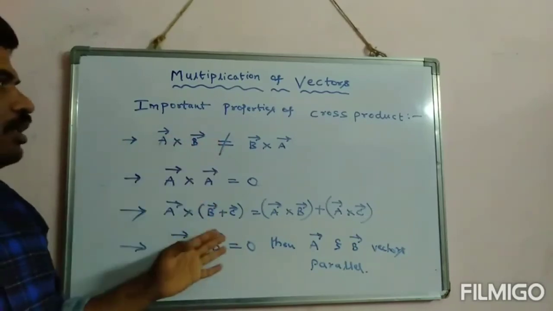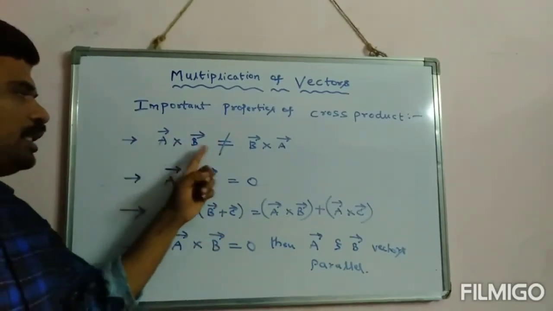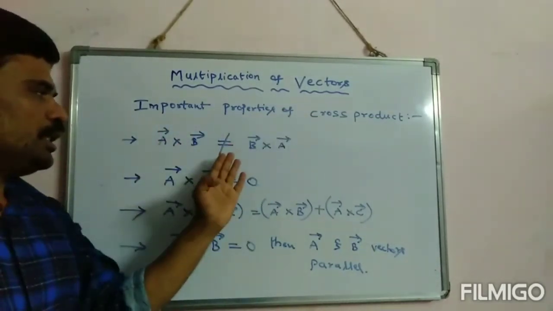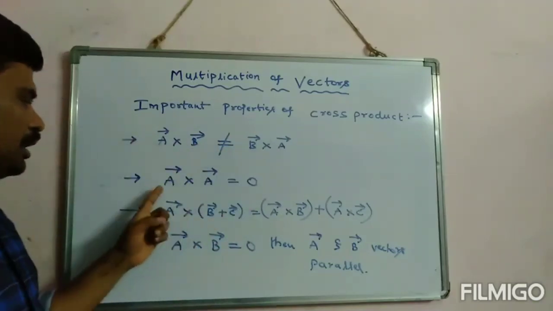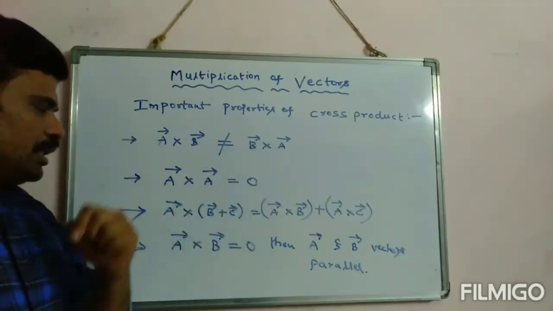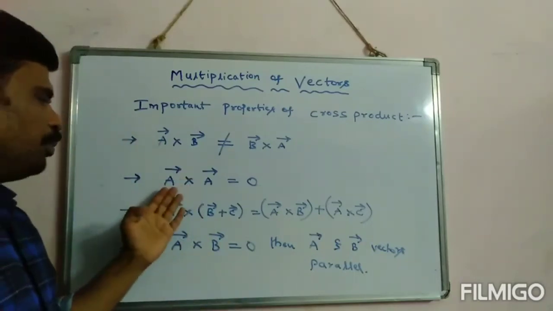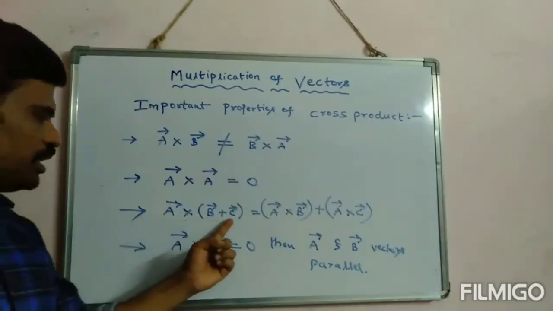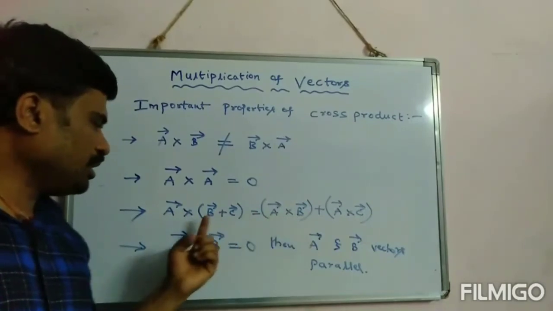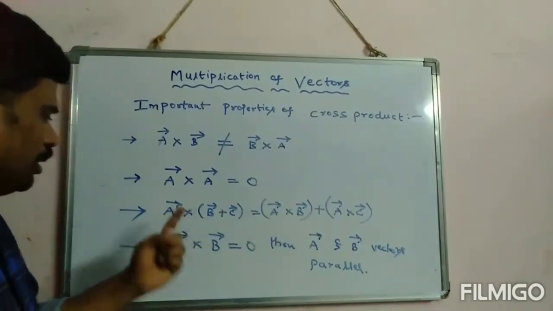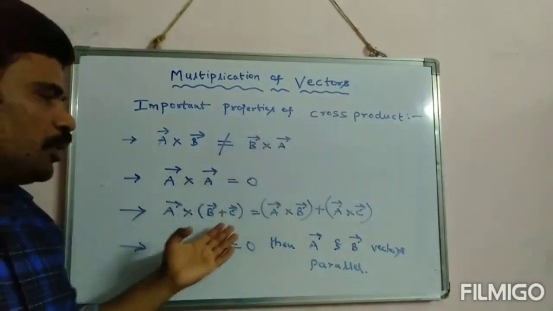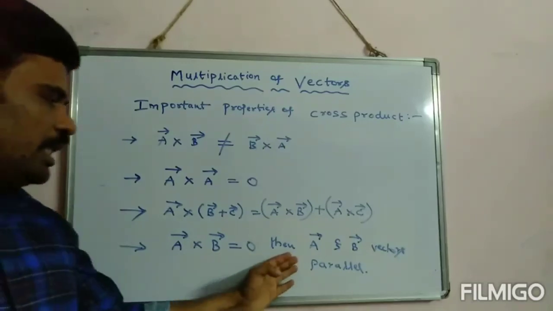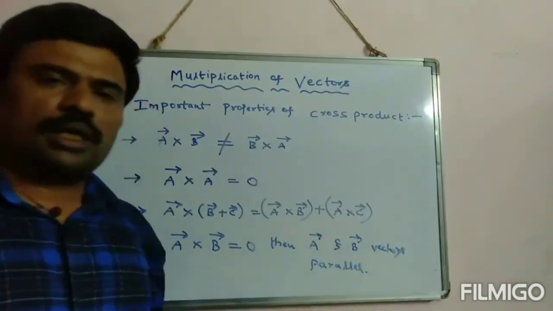Now once again let us recall the important properties. A cross B is not equal to B cross A. Nothing but here cross product is not commutative. Right? Next, A cross A is 0. Nothing but the self product of a vector is 0. Next, A cross (B plus C) is equal to A cross B plus A cross C. Nothing but cross product is distributive. And if A cross B equals 0, then I can say that these two vectors are parallel to each other.